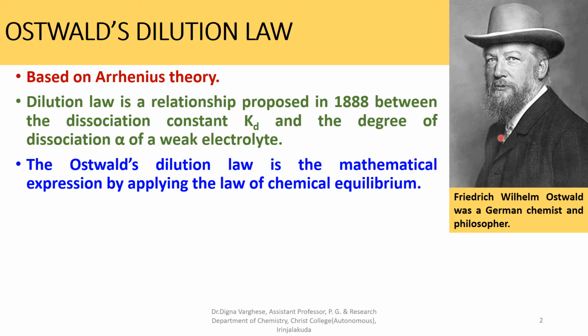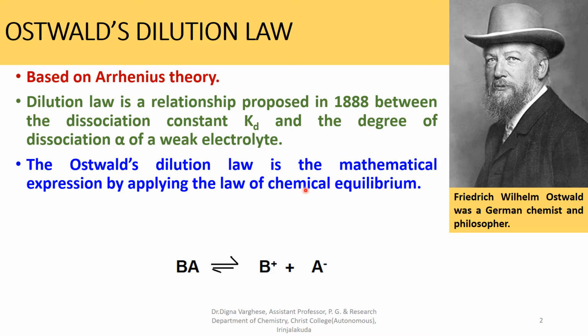Oswald's dilution law is the mathematical expression obtained by applying the law of chemical equilibrium. Consider a reaction in which the weak electrolyte BA is ionized as B plus and A minus. We know Oswald's dilution law is based on the Arrhenius theory.